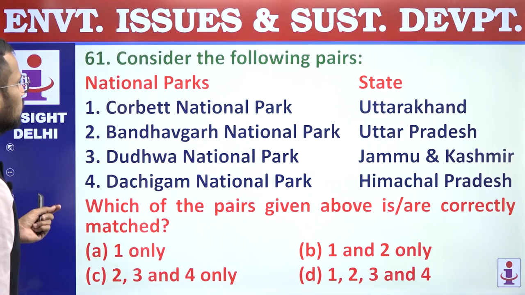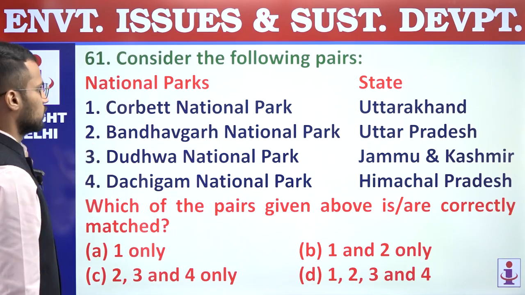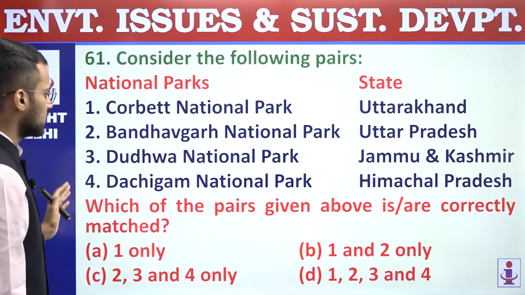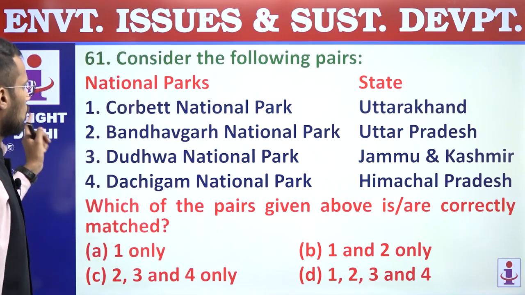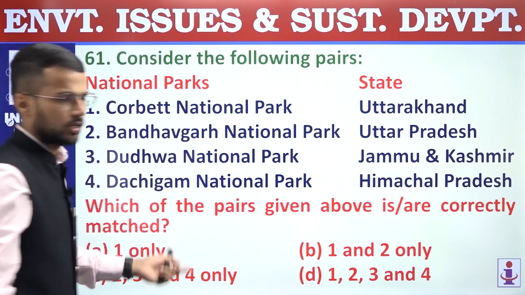61. Consider the following pairs. So on one hand we have national parks and on the other we have states. We are supposed to find out which pairs are correctly matched. So Corbett National Park is matched with Uttarakhand. It is correct.